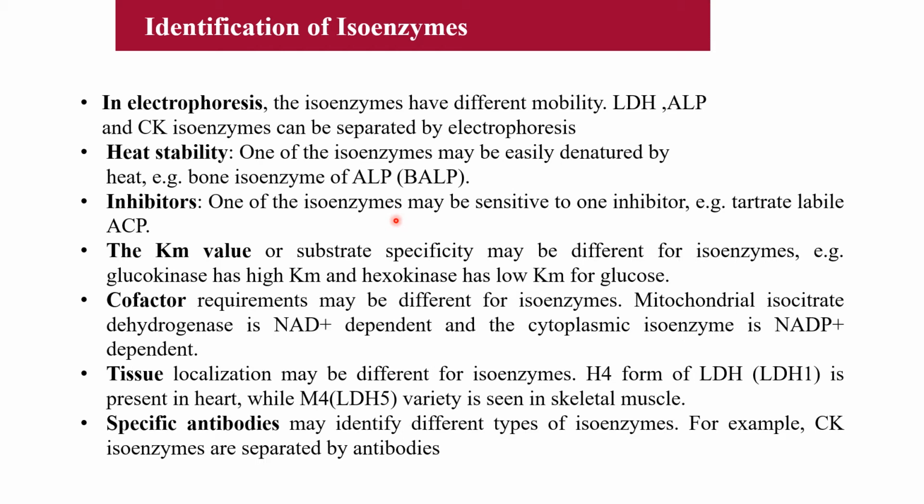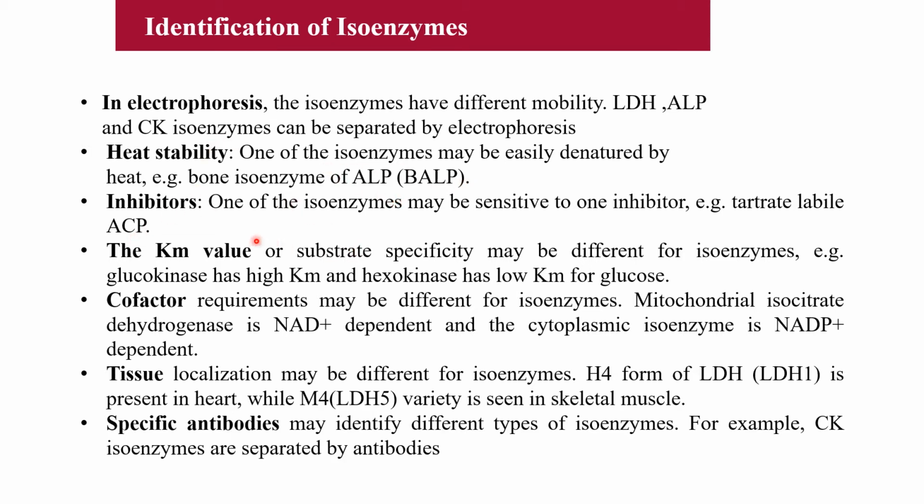Now how can these isoenzymes be identified? They can be identified by various methods. For example, electrophoresis. By electrophoresis, isoenzymes have different mobility and therefore they can be separated by electrophoresis. LDH, alkaline phosphatase, CK isoenzymes can be separated by electrophoresis. Then heat stability of isoenzymes is different. Some forms are easily denatured by heat. For example, the bone isoenzyme of alkaline phosphatase is easily denatured by heat. So it is heat labile.